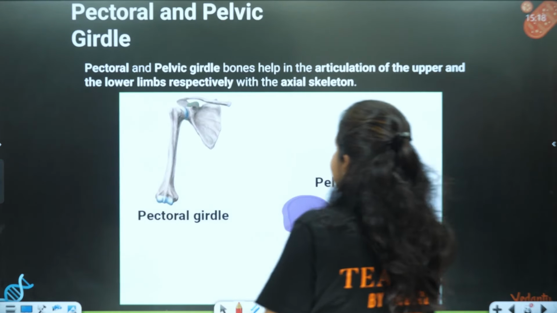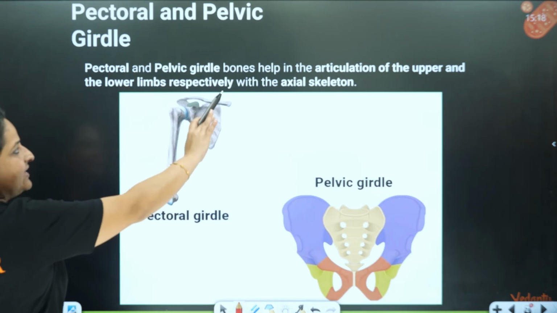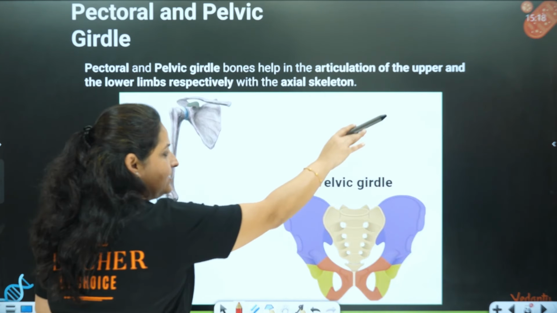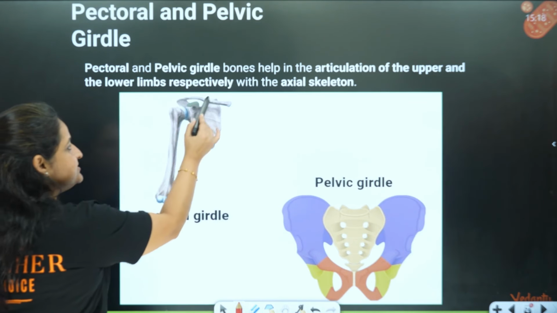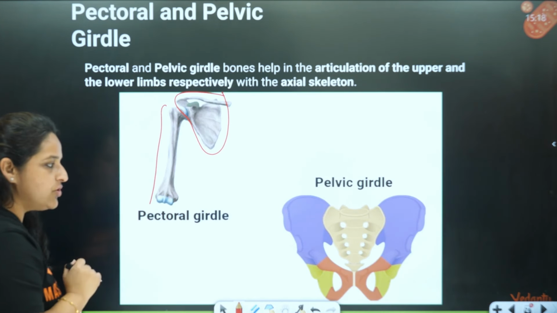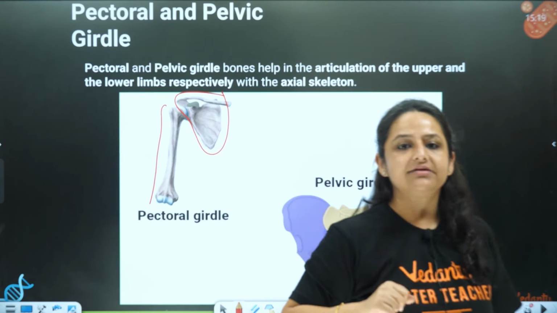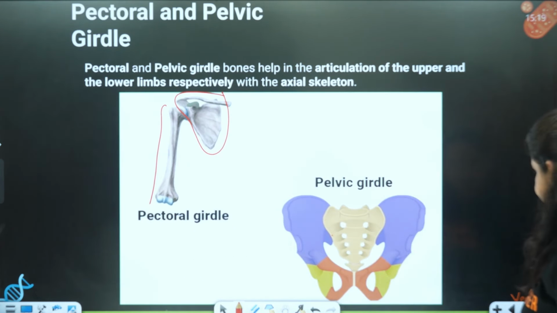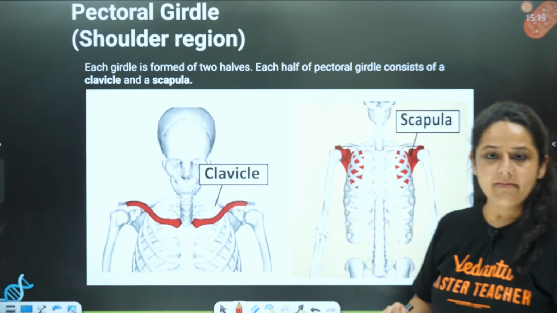It is the girdles. The pectoral girdle and the pelvic bones help in the articulation of the upper and the lower limbs respectively. So this is the pectoral girdle, to which the upper limb joins, and this is the pelvic girdle to which the lower limb, that is the legs, actually join.